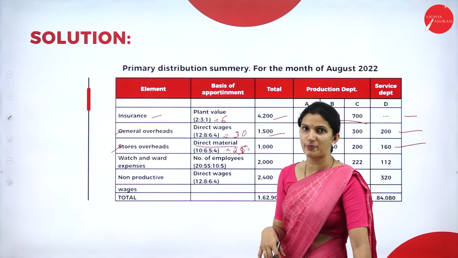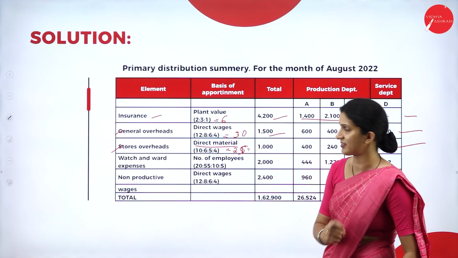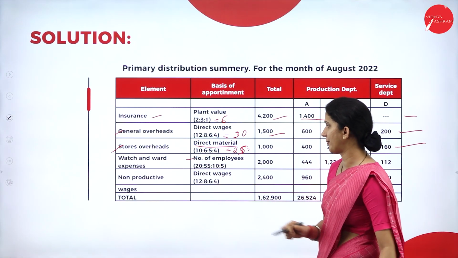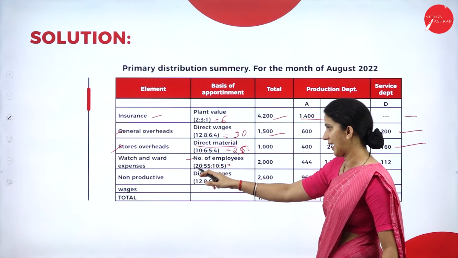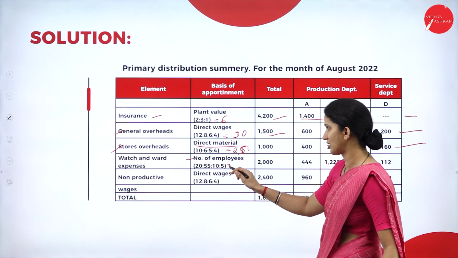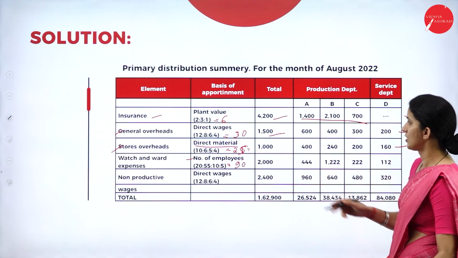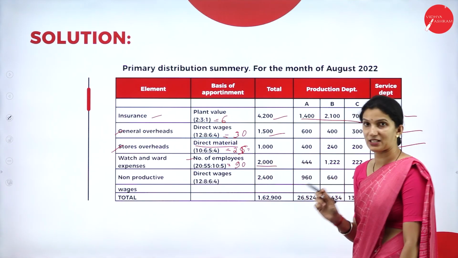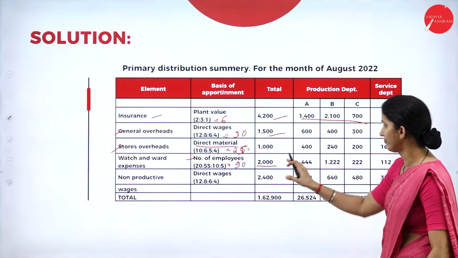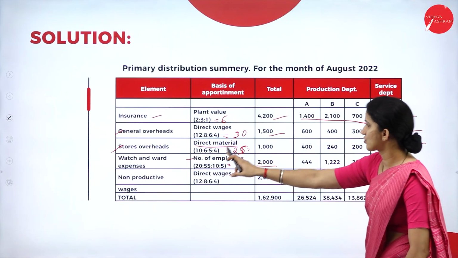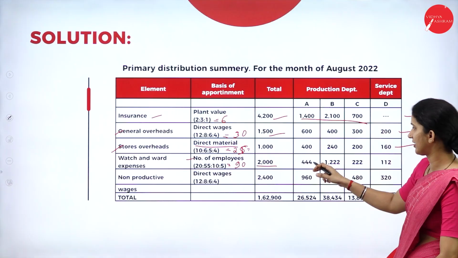Then what and what expenses means all the employee related expenses. So your basis is number of employees. So this is the ratio that we have, 20:55:10:5. So the total comes to 90. So what and what expenses, total expenses given in your question, it is 2000. So for A, 2000 into 20 by 90, 444.